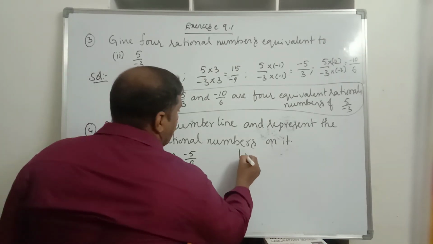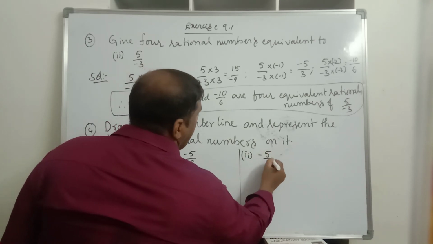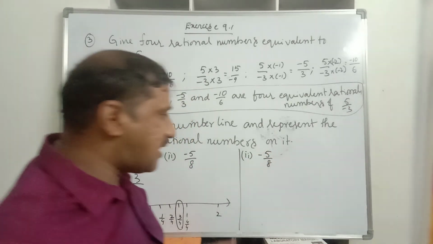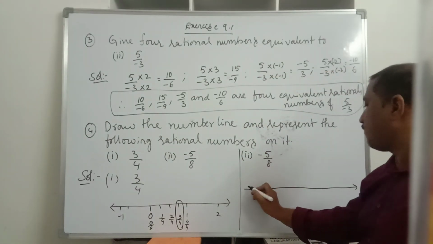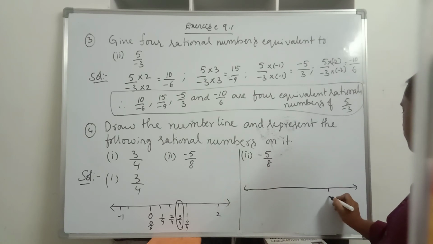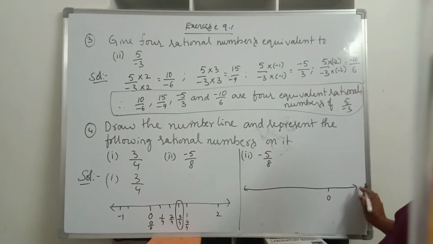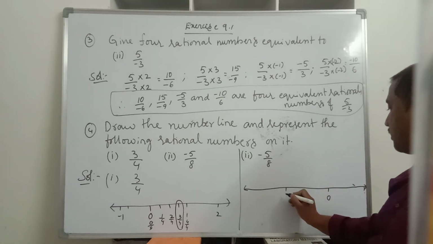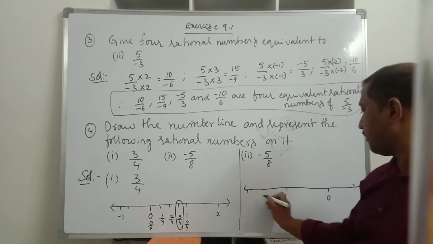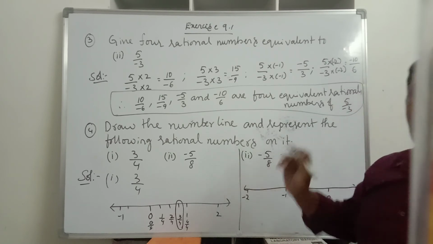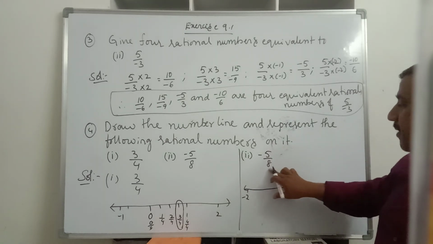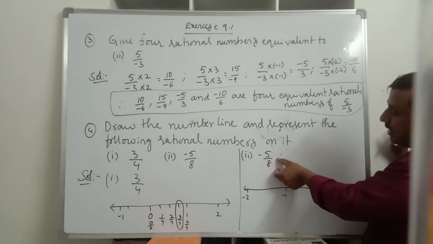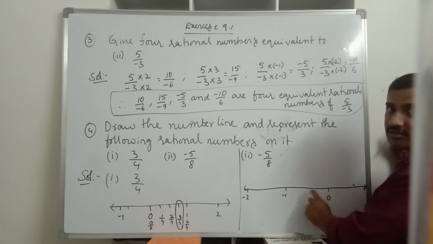Second question is minus 5 by 8. So where do you find minus 5 by 8? Is it left side of 0 or right side of 0? It lies on the left side of 0. So let you take this as 0, and right side you can take positive values, that is 1 and 2. Left side will take negative values, minus 1 and minus 2. Minus 5 by 8, what is the denominator? It is 8, and its value lies in between 0 and minus 1.